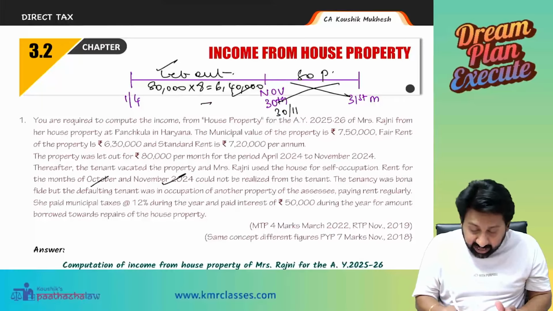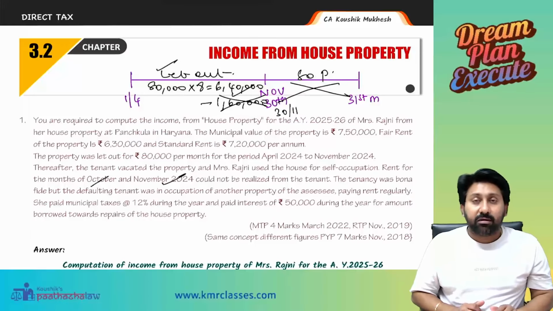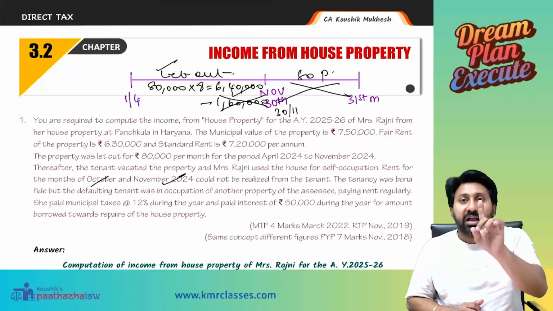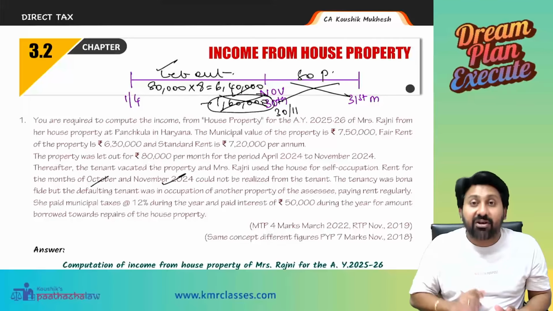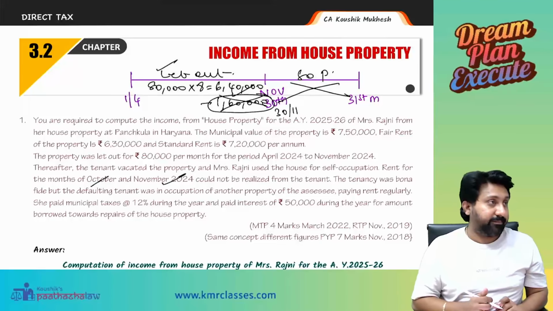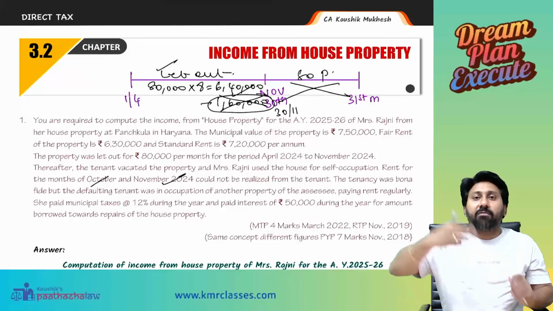Yes, sir. That can be deducted from 6,40,000. You cannot deduct in this case because the conditions of unrealized rent are not satisfied. This deduction of 1,60,000 is not available in this question. Clear? So tell me the format now.